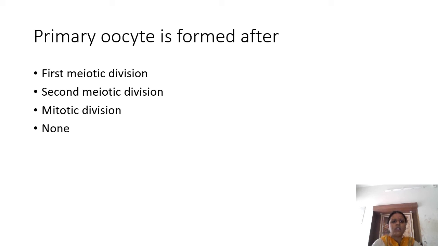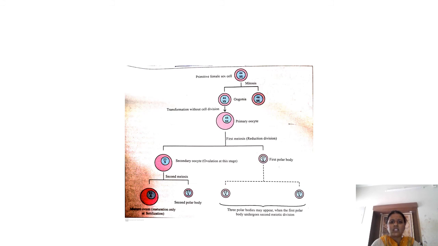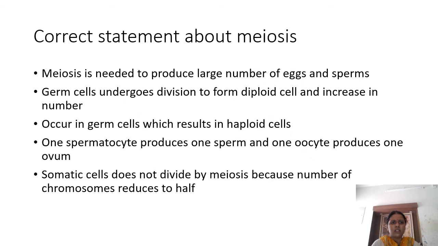And the primary oocyte is formed after, yes, still only mitotic division was happening. Then the primary oocyte undergoes first meiotic division to form the secondary oocyte. Till the primary oocyte is formed, only mitosis is happening. Then the correct statement about meiosis: meiosis is needed to produce a large number of sperms. For production of sperms, meiosis is used, so it is right.